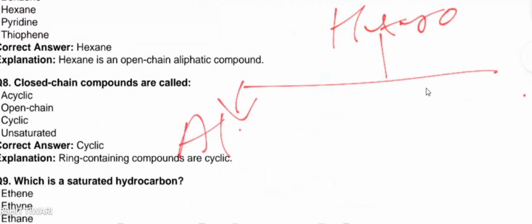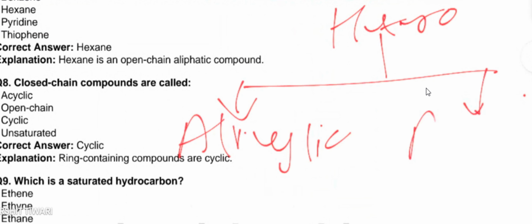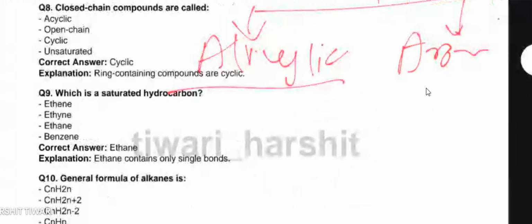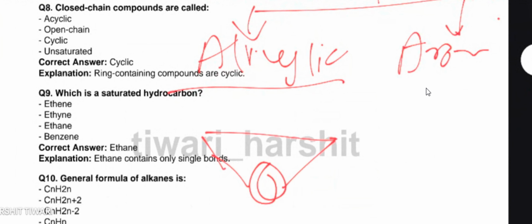Now the second division of cyclic compounds is heterocyclic compounds. Heterocyclic compounds are also of two types: number one is alicyclic, number two is aromatic. Alicyclic heterocyclic compounds contain a heteroatom but are not aromatic.